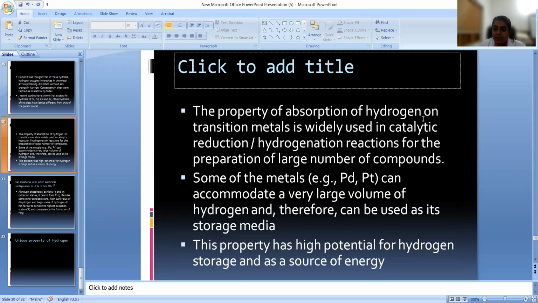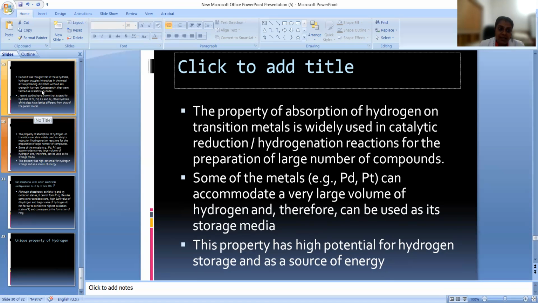Now the property of absorption. These metallic hydrides have the capacity to absorb hydrogen, so they have a very good catalytic property. Palladium, platinum, etc. can absorb hydrogen. So it has a better catalytic property.